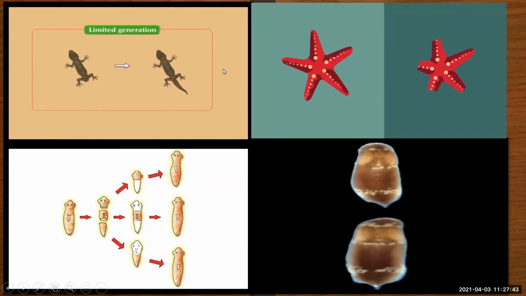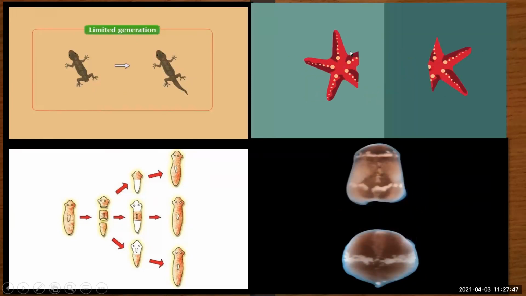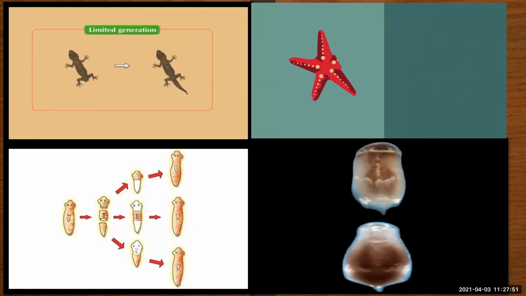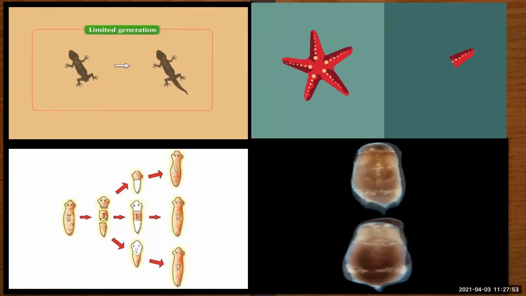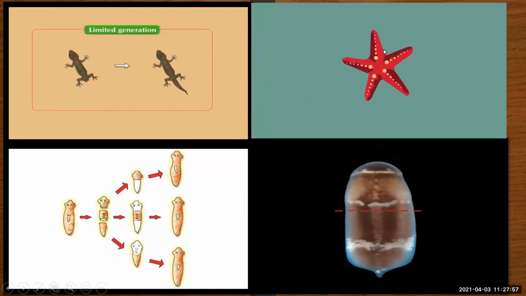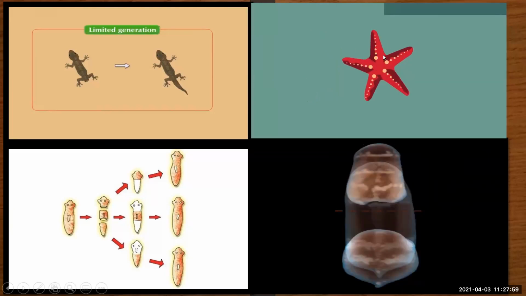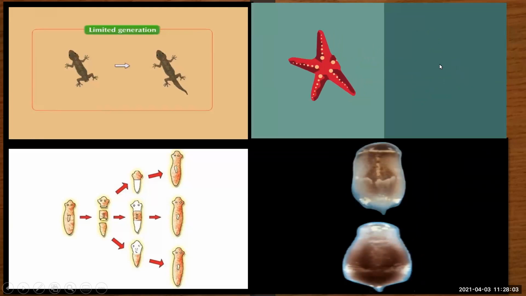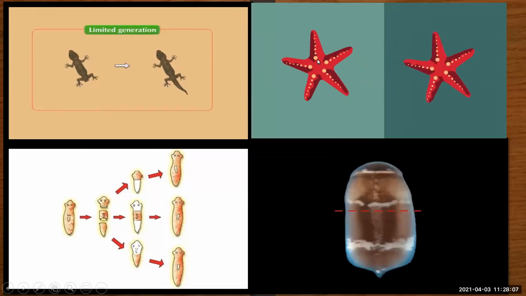regeneration. Starfish also, if it cuts itself accidentally into two parts, the two parts develop themselves into new organisms. Or an arm also, if the arm is detached, develops into a full mature starfish. This is nothing but regeneration.